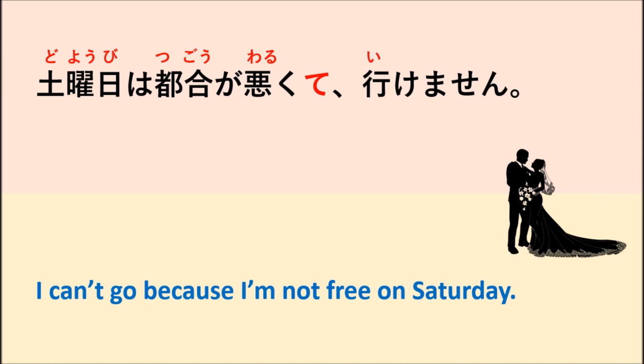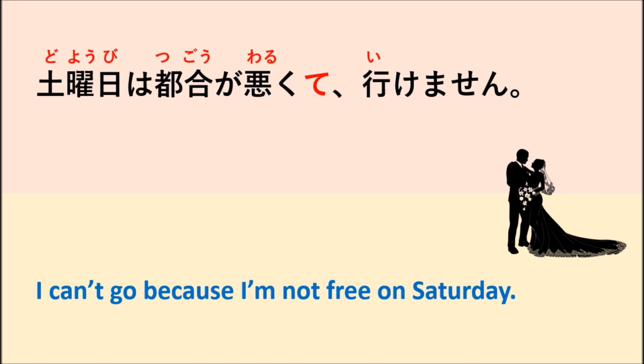Here we also have two parts of a sentence. The first part is 都合が悪い. 都合が悪い means not good for you, or you are not free. And if you are not free, you cannot go, right? So after that you can put いけません.